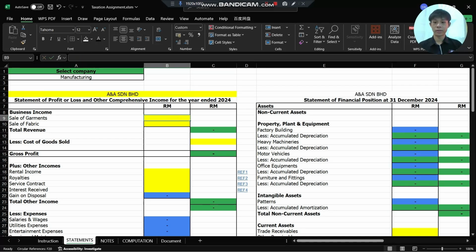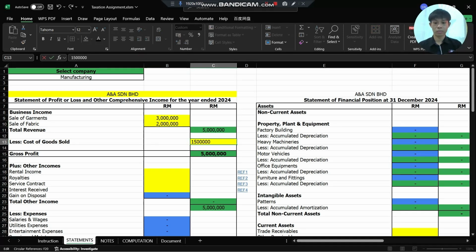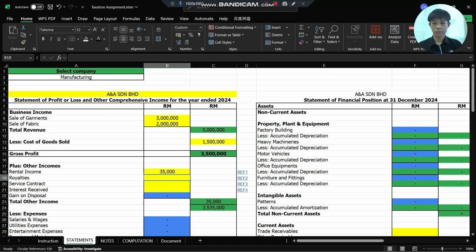For the sales of garments, we assume the amount is 3 million. For the sales of fabric, we assume the amount is 2 million. For the cost of goods sold, we assume 1.5 million. For the rental income, we assume 35,000. For royalties, we assume 45,000. For service contract, we assume 50,000. And for interest received, we assume 5,000.